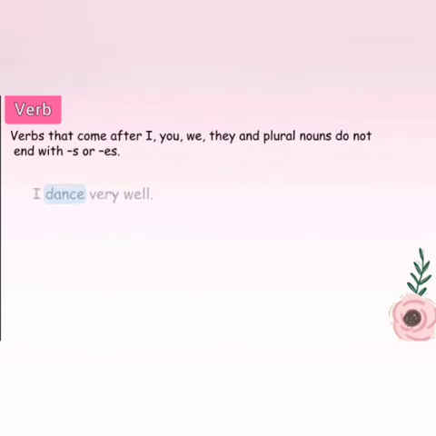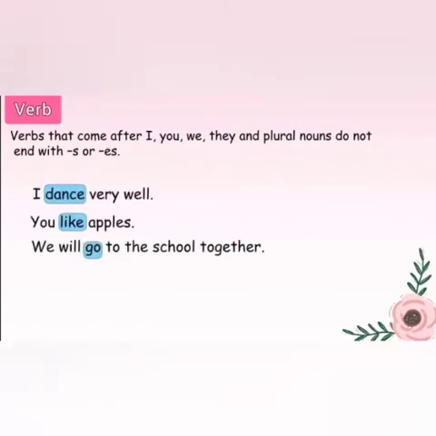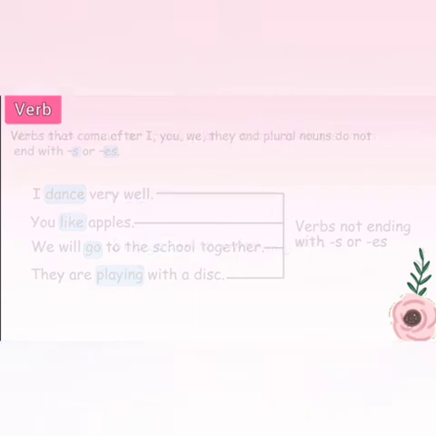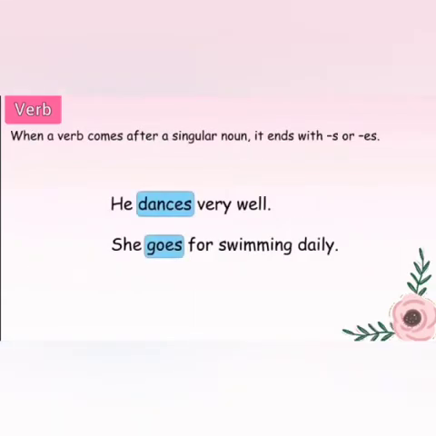Verbs that come after I, you, we, they and plural nouns do not end with s or es. Whereas when a verb comes after a singular noun, it ends with s or es, as you can see in these examples. Here we have a verb live. It has two forms, live and lives.